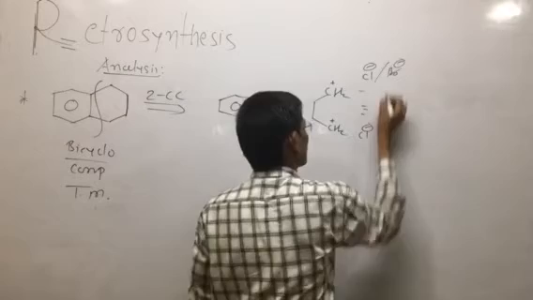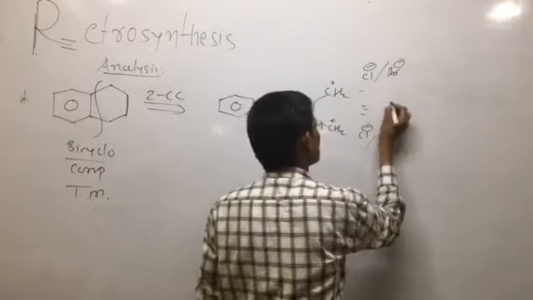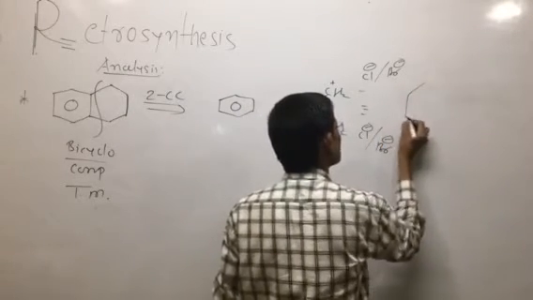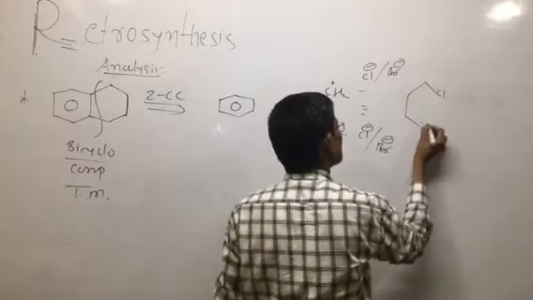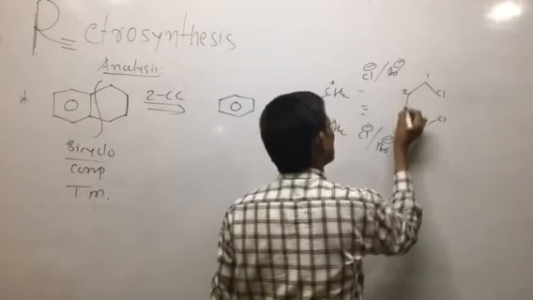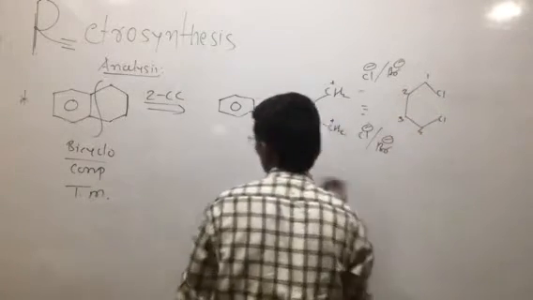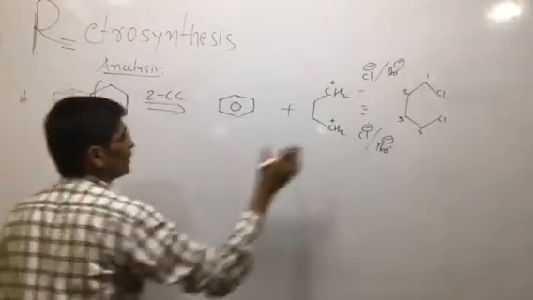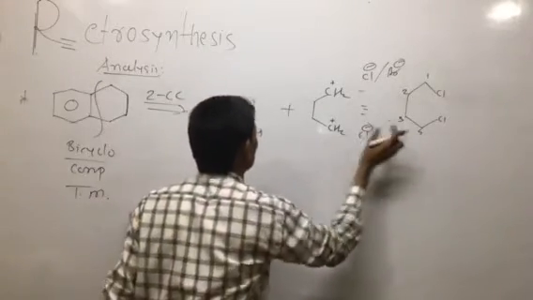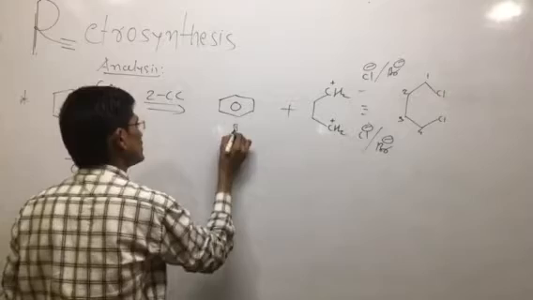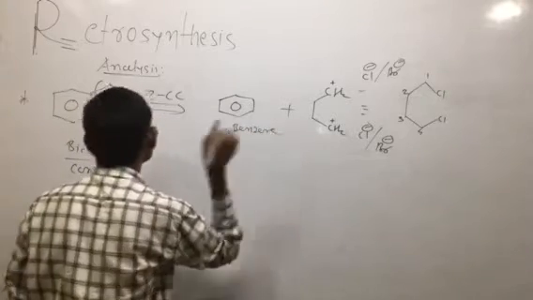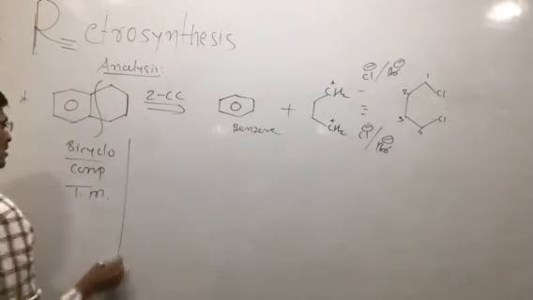So for the CH2 chain with Cl and Cl, it is 1,4-dichlorobutane, and this is the benzene molecule. So this is the analysis.